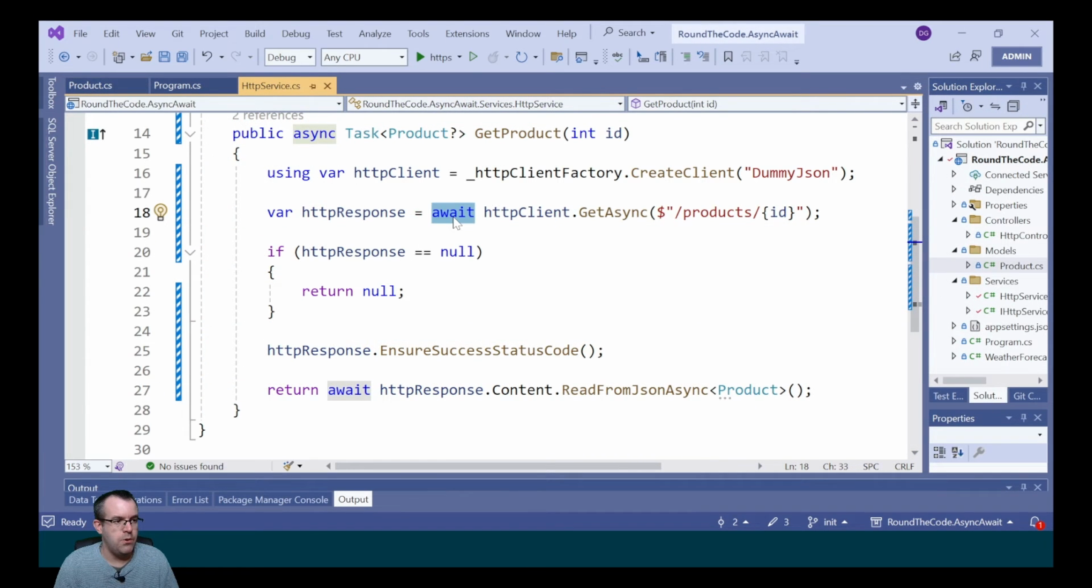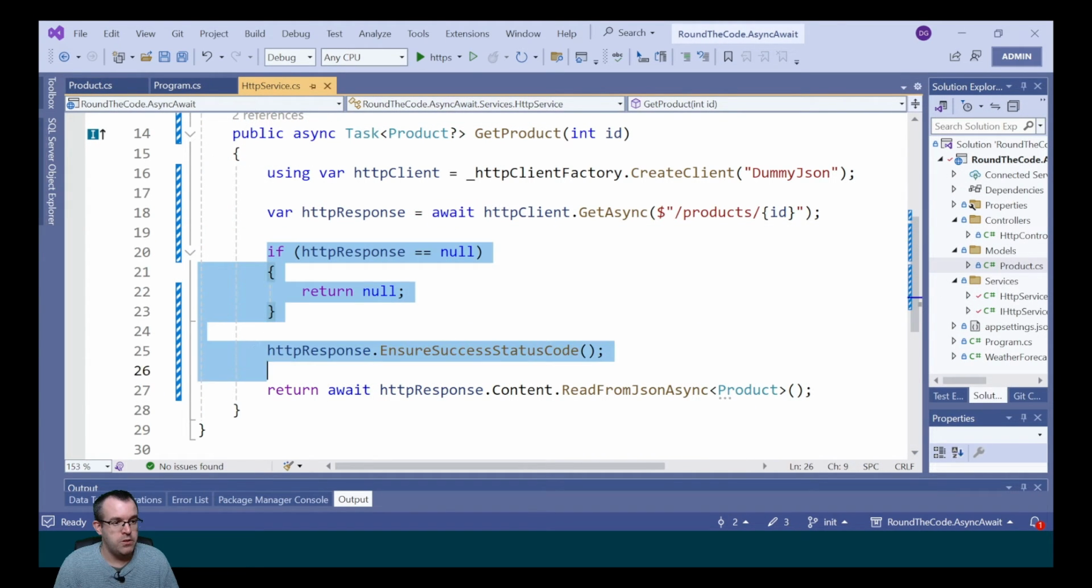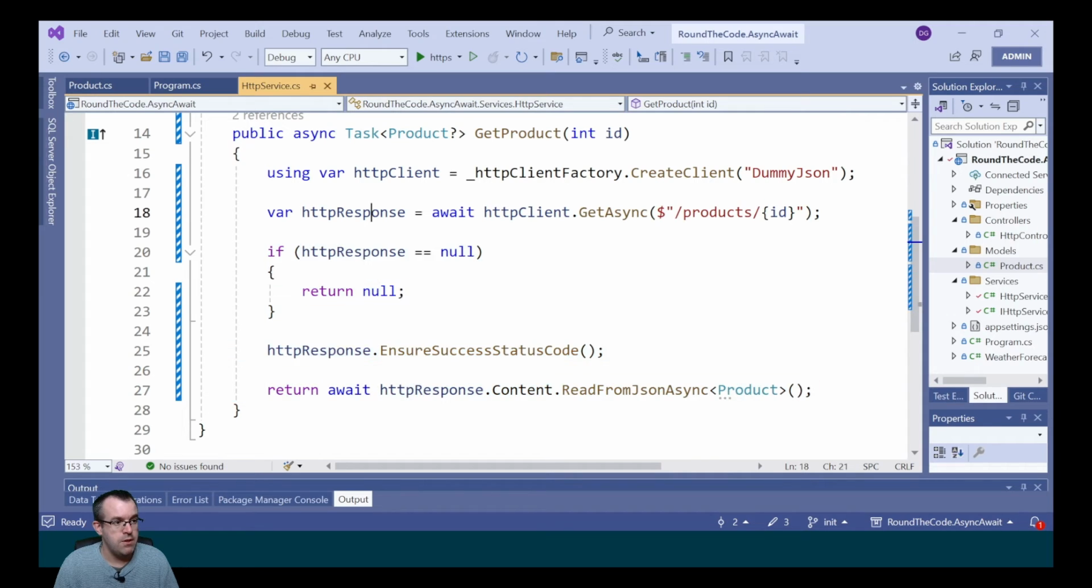If we don't use the await keyword, the application will continue to run the method, even though this operation is still running. That means that if it gets to here, we may not have a successful status code, and therefore it's going to cause us some problems. One of the good things about asynchronous programming is that we can start some tasks and we can await some or all of them to complete. They can all run in the background at the same time.